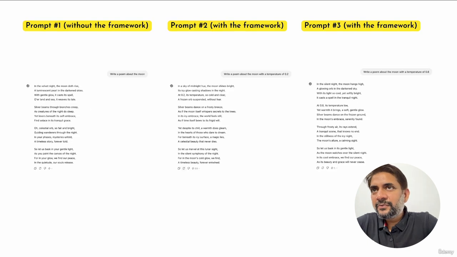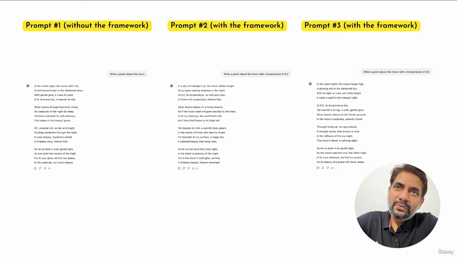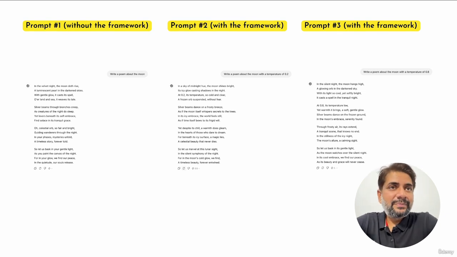So this is prompt 1 without using any temperature. Write a poem about the moon. Prompt 2 is write a poem about the moon with a temperature of 0.2, and write a poem about the moon with a temperature of 0.8. Now if you read these 3 different poems, you will see what difference it makes when we added temperature of 0.2 and 0.8.